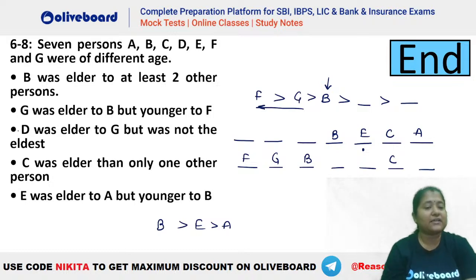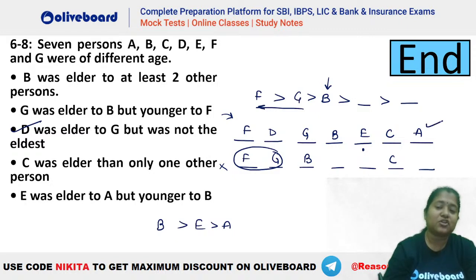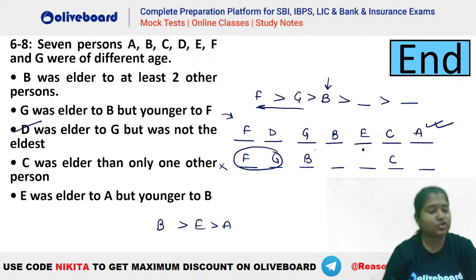Okay. Now it is given here that D was elder to G but was not the eldest. So in this case, you cannot place your D elder to G. So that is why this is wrong. But here in this case, D has to be elder to G but not youngest, and we know that G has to be elder to B. So G has to be towards the left side. That means D elder to G will be like this, right? And F is also elder to G. So F will be this person here. So this is the arrangement that you guys should be getting.